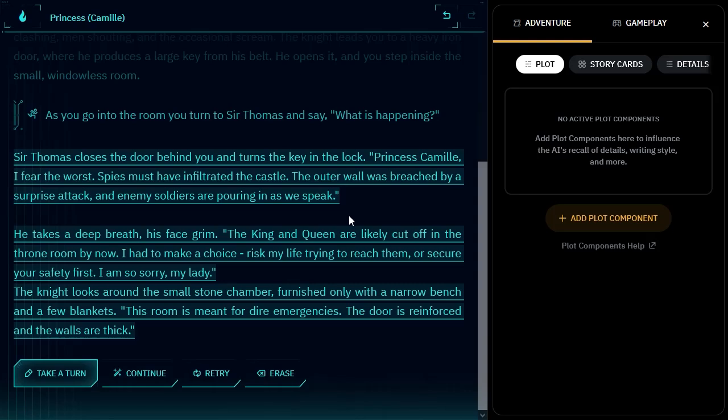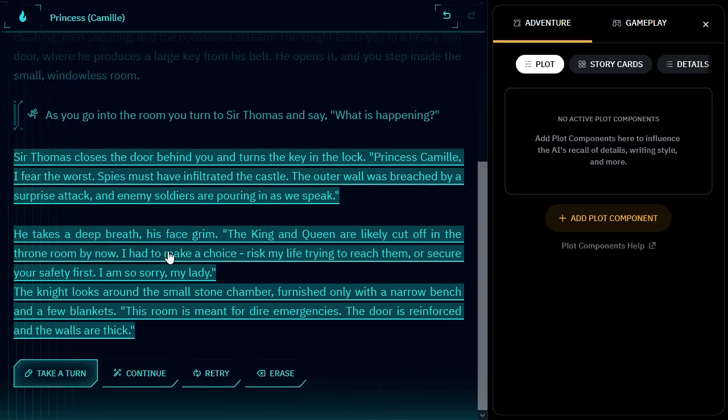The knight looks around the small stone chamber. He shut the doors. There must be a little window there. Furnished with only a narrow bench, a few blankets. This room is meant for dire emergencies. The door is reinforced and the walls are thick. Great, so I'm trapped. Everyone dies out there, I die in here.